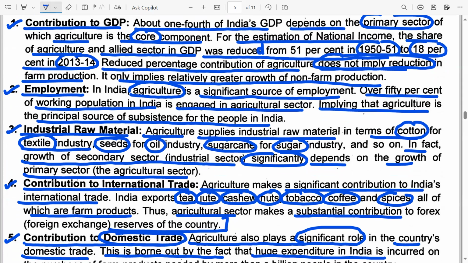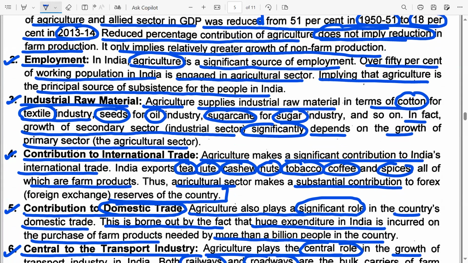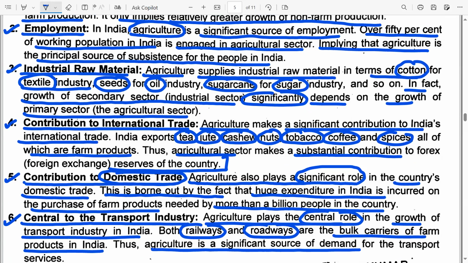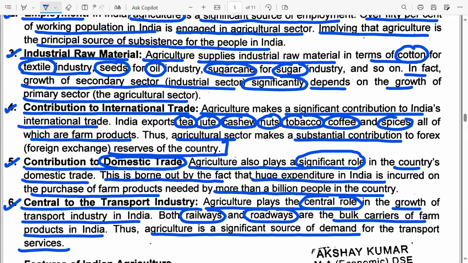Fourth point, contribution to international trade. Agriculture significantly contributes to the export earnings of India. India is a major exporter of agricultural products, which in turn increases the foreign exchange reserves earned by the country. Not only does the agricultural sector contribute to international trade, it also contributes to domestic trade. Within the Indian domestic economy, there's a huge expenditure on purchasing farm products. And central to the transportation industry, a well-developed agricultural sector also creates an incentive for developing the transportation sector, particularly the roads and the railways, which are bulk carriers of farm products in India.